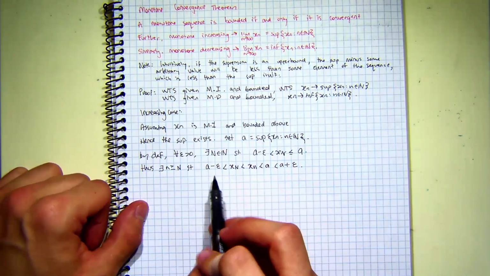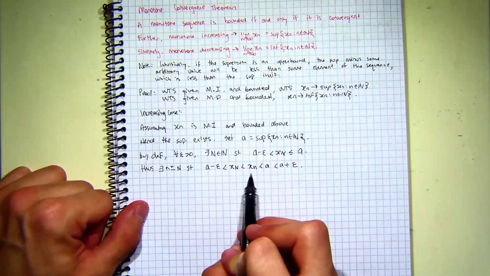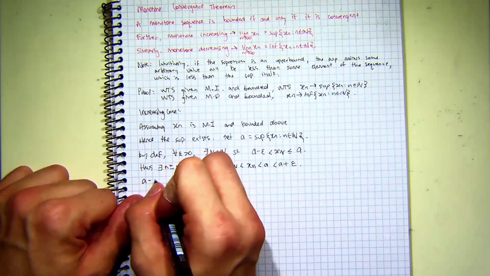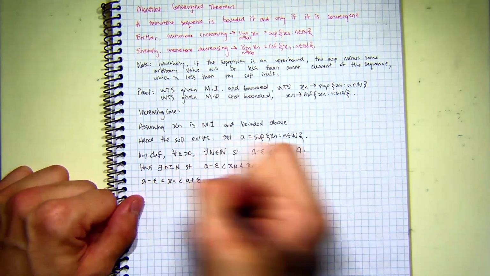So now we can consider the strict inequalities for the item we want, which is xn. So A minus epsilon is less than xn, which is less than A plus epsilon.